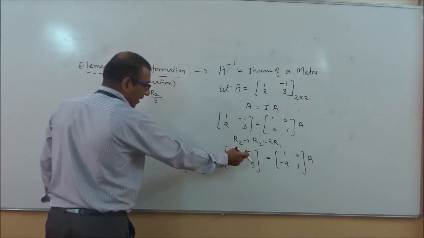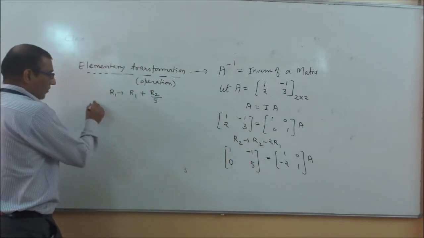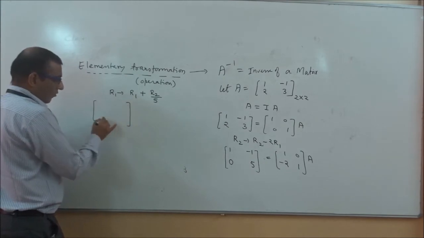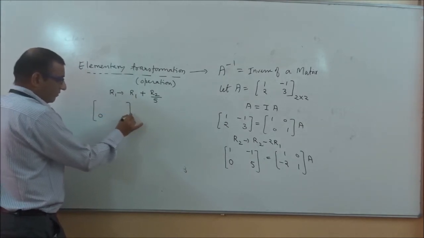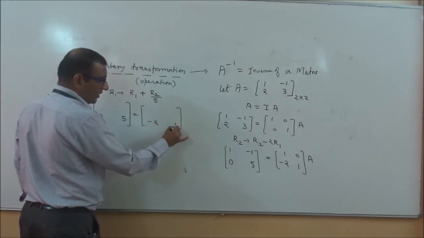We will check it again. Minus 1 plus 5.5 is plus 1. So definitely we will get 0. This time there is no change in R2, so write down the elements of R2 as they are. Same procedure on the right hand side: write down the elements of R2 as they are.